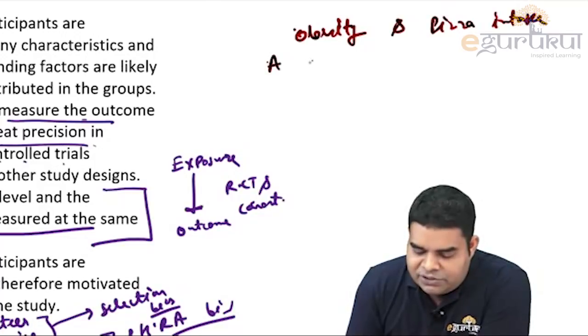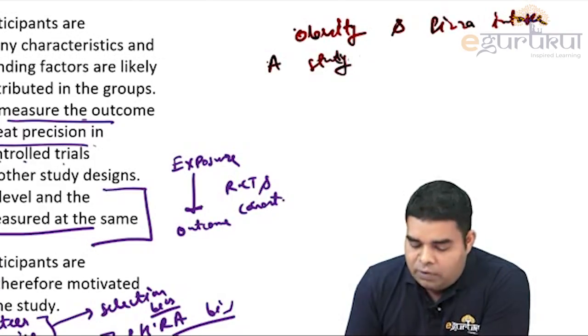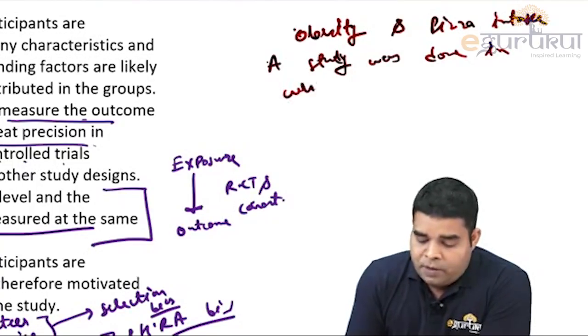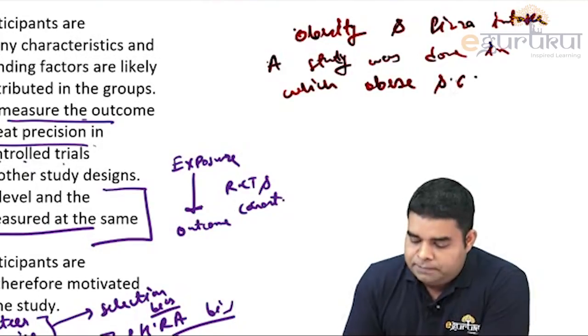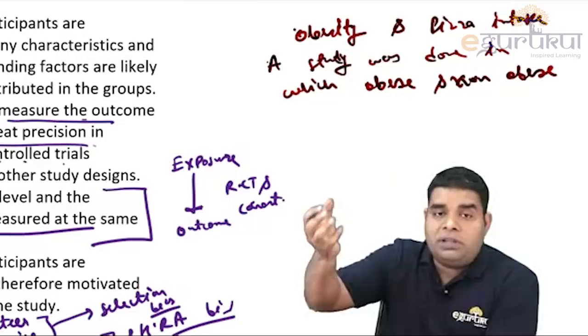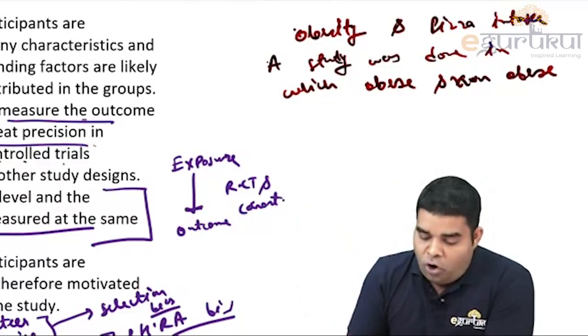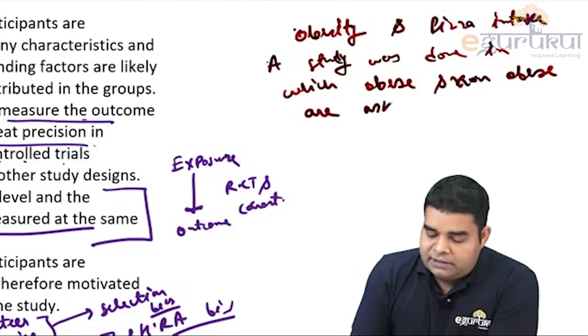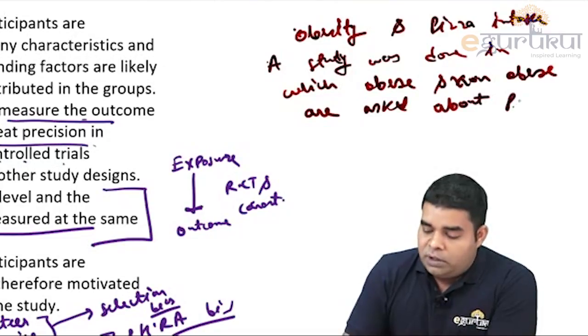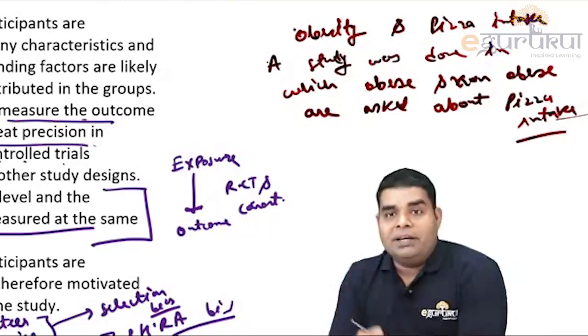And suppose a study was done in which obese and non-obese are compared about their pizza intake. Obese and non-obese are asked about pizza intake. So this type of study is definitely case control.